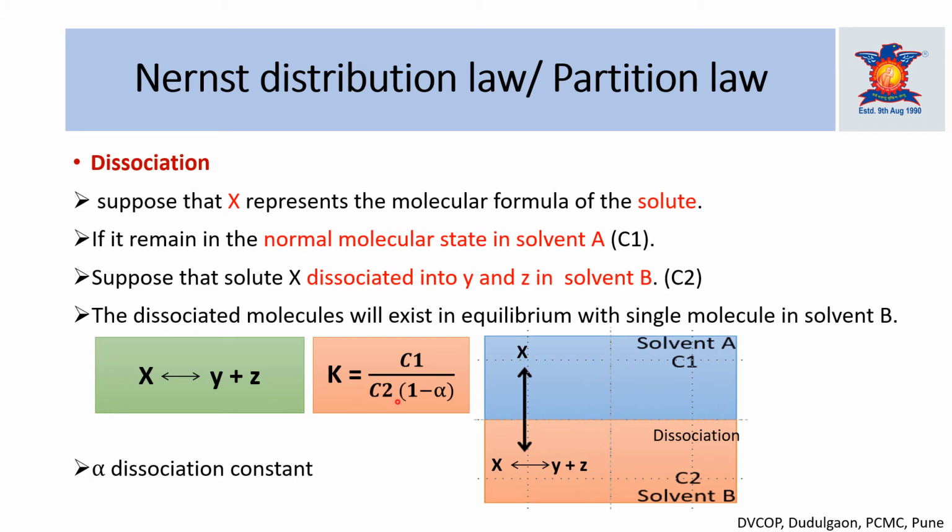Like that we can modify the formula of K in dissociation also. This depends on in which solvent the solute dissociates.